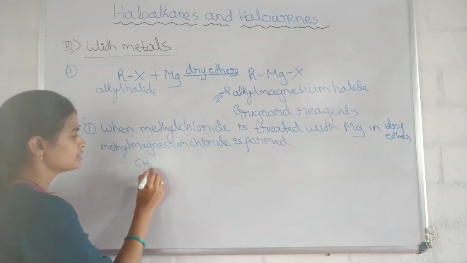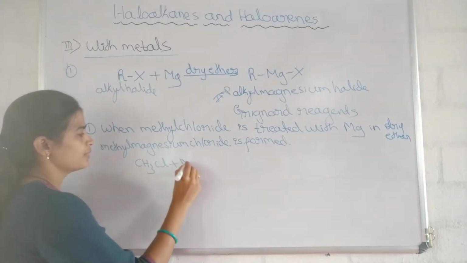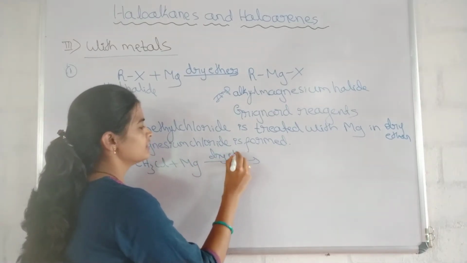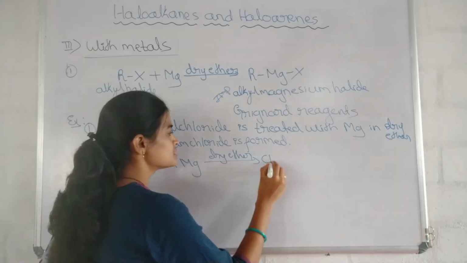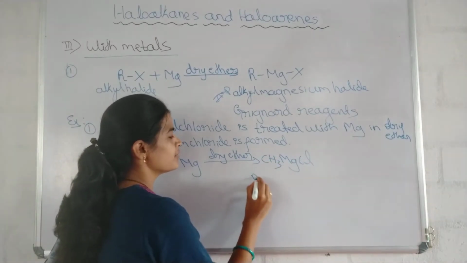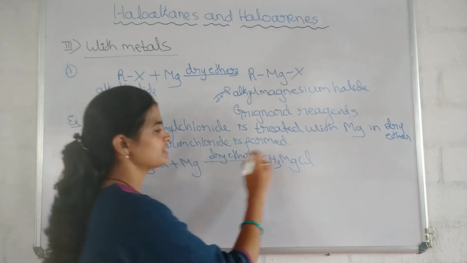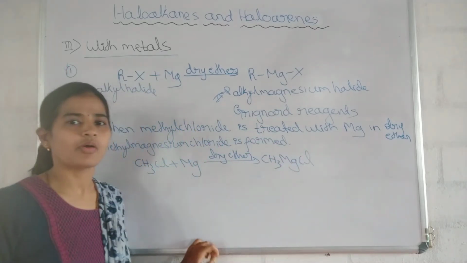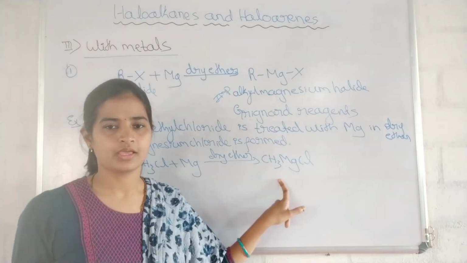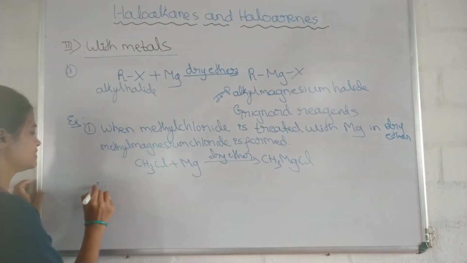Methyl chloride CH3Cl plus Mg in the presence of dry ether gives CH3MgCl, methyl magnesium chloride. This is also an example of Grignard reagent.